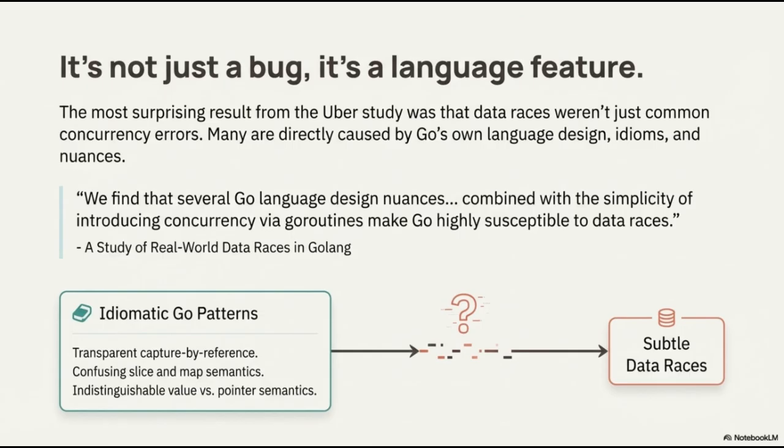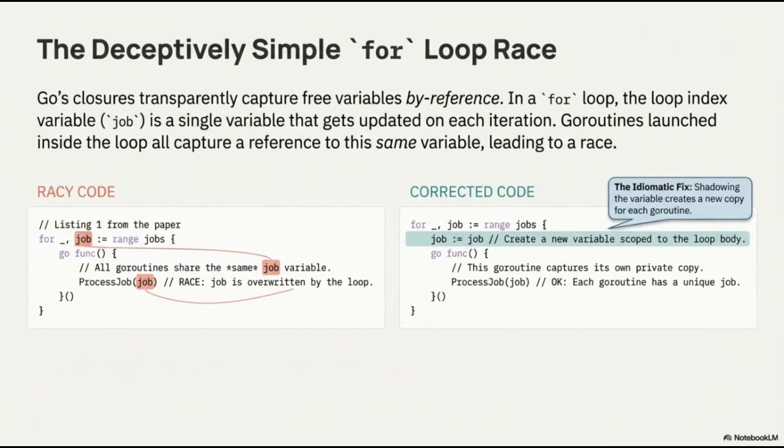These factors create a direct path to the subtle, hard-to-track data races that frequently appear in large-scale Go applications. Go closures transparently capture free variables by reference. This behavior is particularly important to understand when working with for loops. In a typical range loop, the loop variable is a single entity that is updated in place on each iteration. If we look at the racy code example on the left, we see Go routines being launched inside the loop. Because these closures capture a reference to the same job variable, they end up racing to read it while the loop is concurrently updating it. This often results in Go routines processing the wrong data, or even the same final item multiple times.